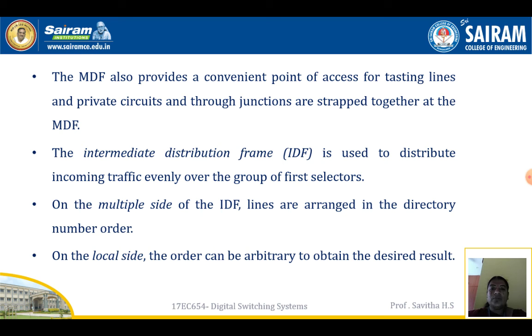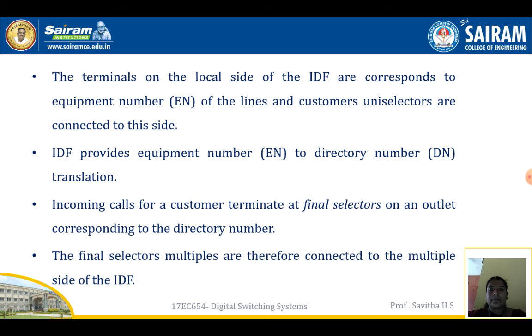The intermediate distribution frame, that is IDF, is used to distribute incoming traffic evenly over the group of first selectors. On the multiple side of the intermediate distribution frame, lines are arranged in directory number order. On the local side, the order can be arbitrary to obtain the desired result. The terminals on the local side of the IDF correspond to the equipment numbers of the lines, and the customer uniselectors are connected to this side. The IDF provides equipment number to directory number translation.